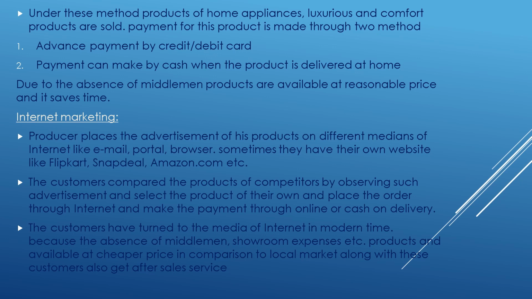Internet marketing. Producers place advertisements of their products on different mediums of the internet like email, portals and browsers. Sometimes they have their own website, like Flipkart, Snapdeal, Amazon.com, etc. The customers compare the products of competitors by observing such advertisements, select the product of their choice, place the order through the internet and make the payment online or by cash on delivery.